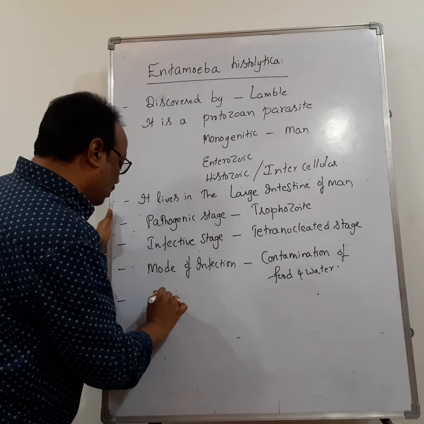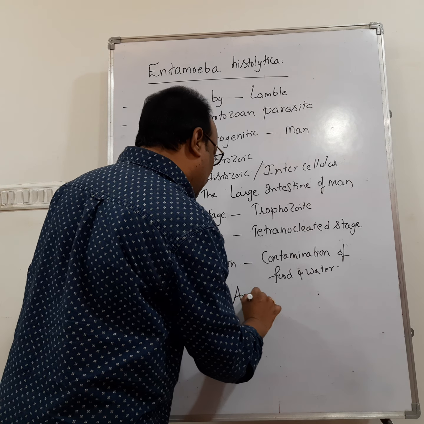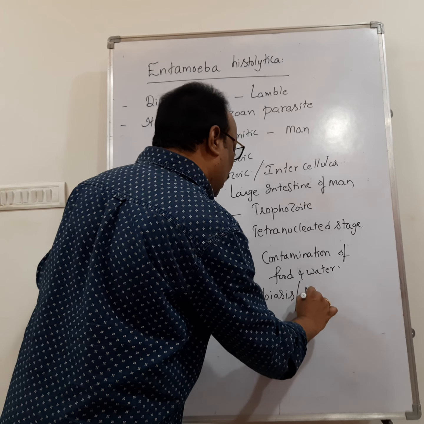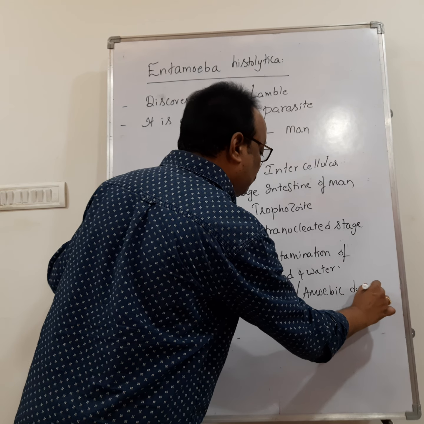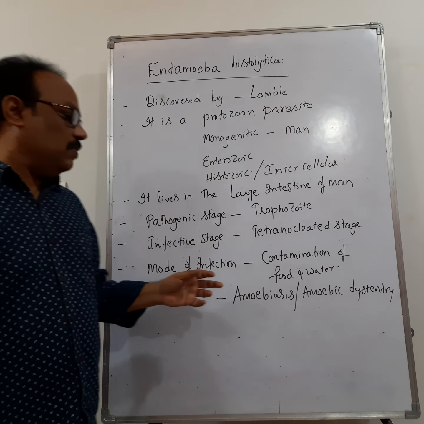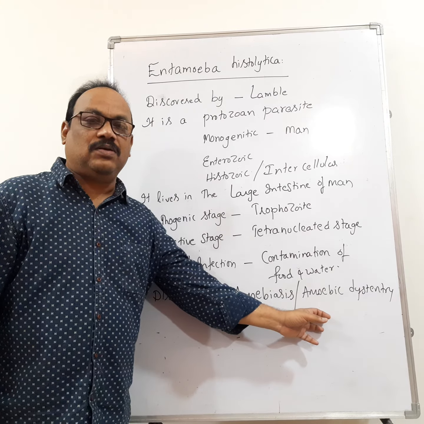Then the disease caused by Entamoeba is amoebiasis or amoebic dysentery. So this is the disease caused by Entamoeba histolytica.